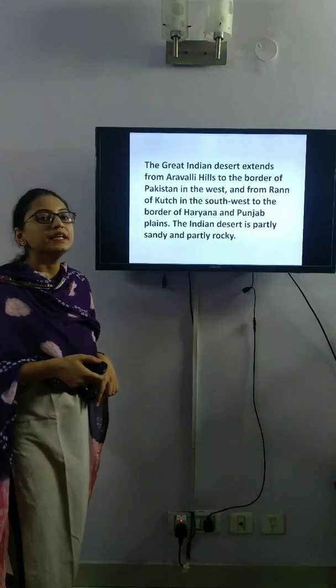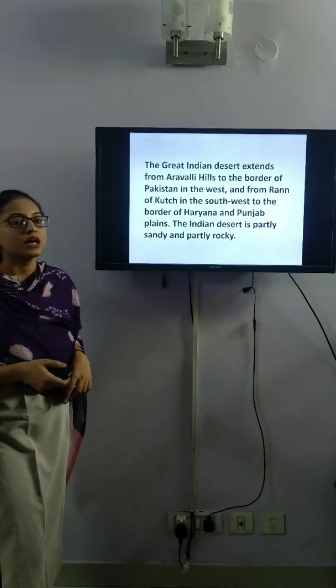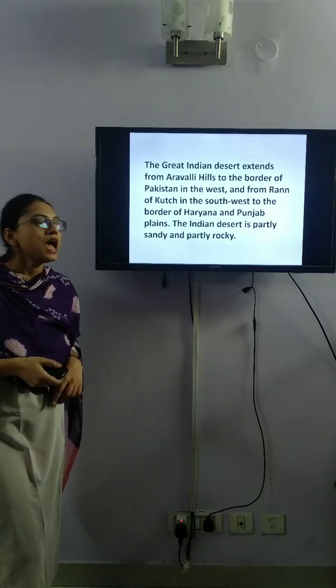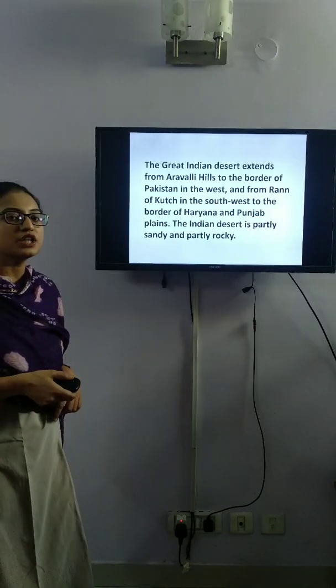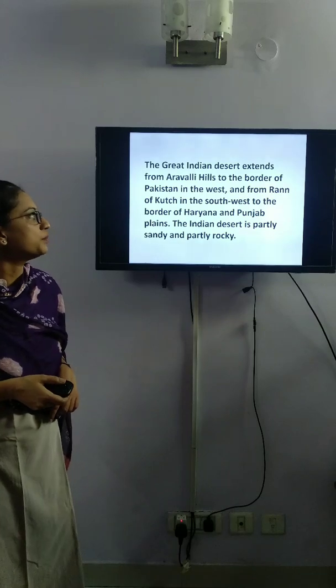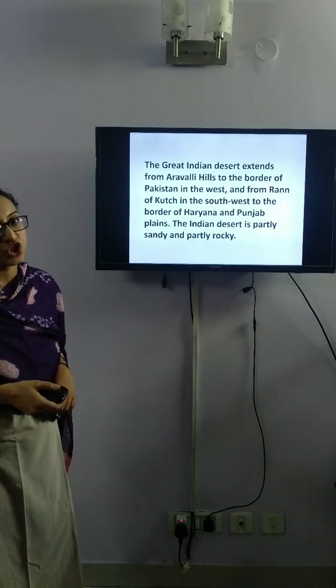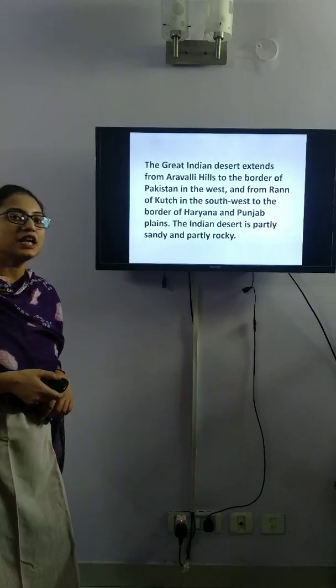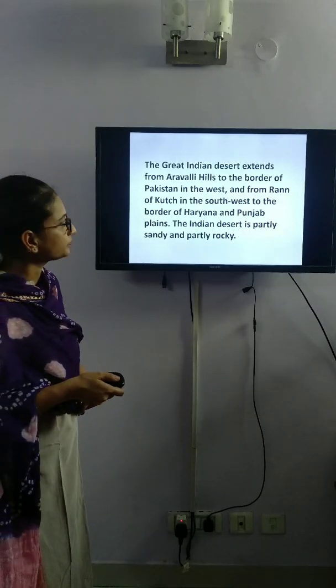The Great Indian Desert extends from Aravalli Hills to the border of Pakistan in the west, and from the Rann of Kutch in the southwest to the border of the Haryana and Punjab plains. The Indian desert is partly sandy and partly rocky.